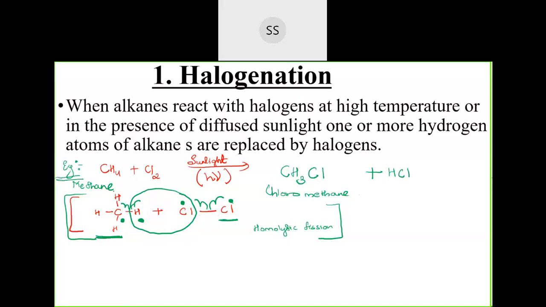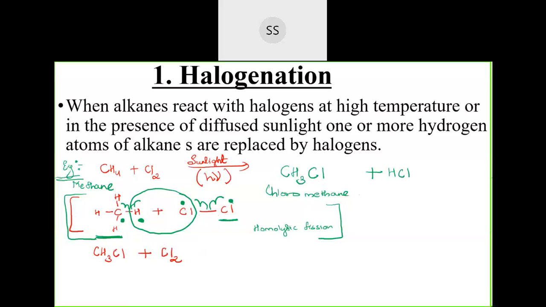Now see, the first equation is this. I told you the reaction will continue. Next, you take this CH3Cl and further make it react with chlorine. Again, same story. The chlorine molecule breaks down in this way, one radical is formed, and it goes and removes a hydrogen.